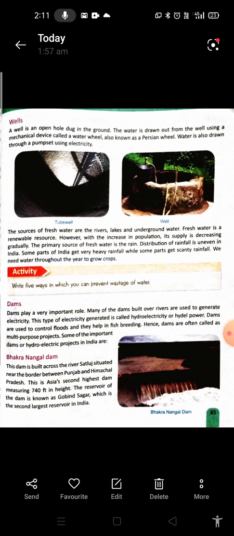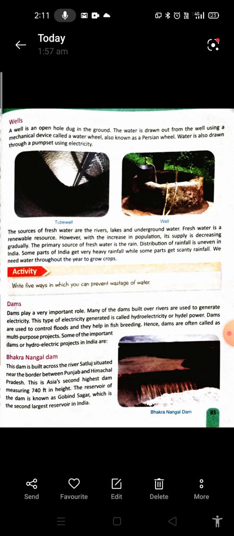A well is an open hole dug in the ground. The water is drawn out from the well using a mechanical device called the water wheel, also known as a Persian wheel. Water is also drawn through a pump set using electricity.